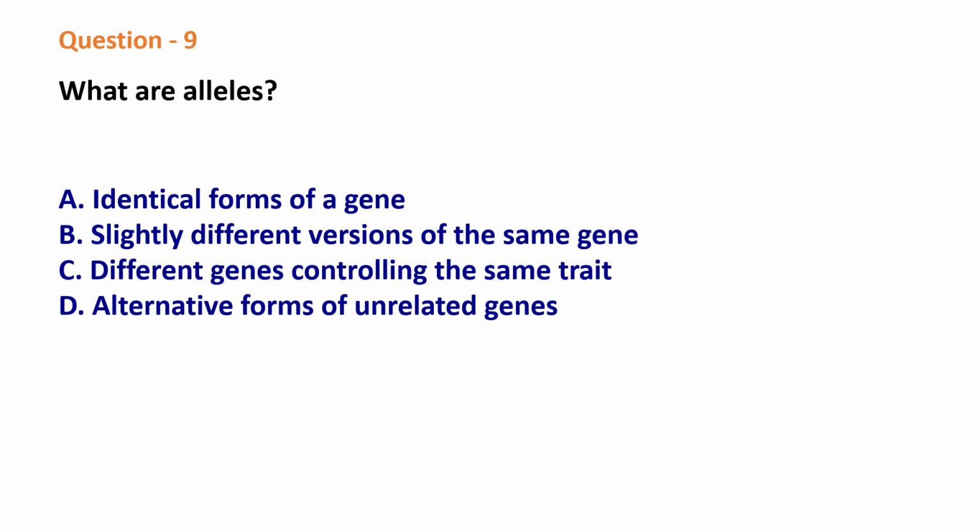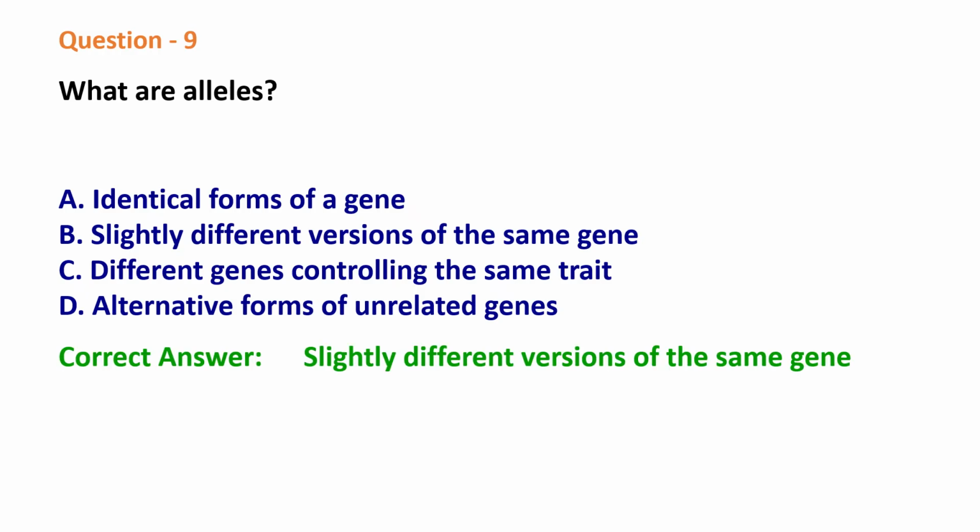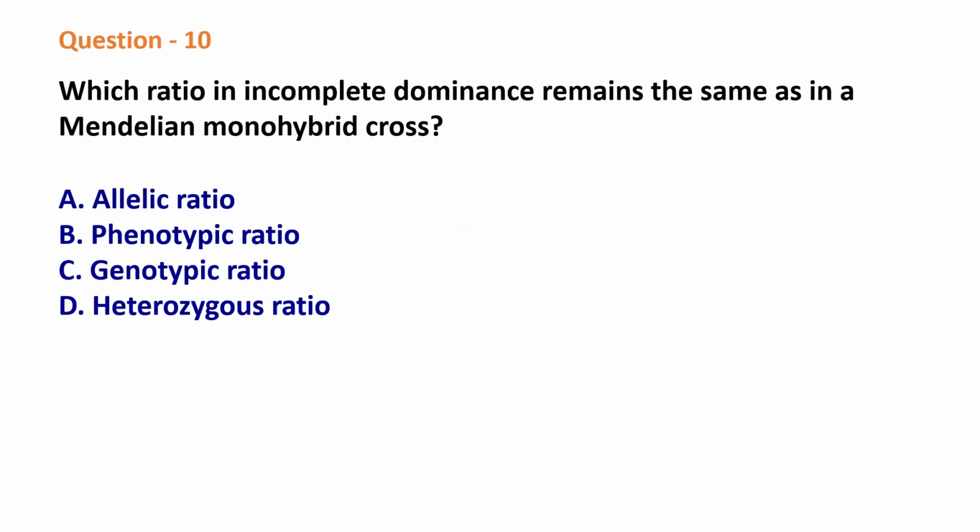Question 9. What are alleles? Options: identical forms of a gene, slightly different versions of the same gene, different genes controlling the same trait, alternative forms of unrelated genes. The correct answer is slightly different versions of the same gene.